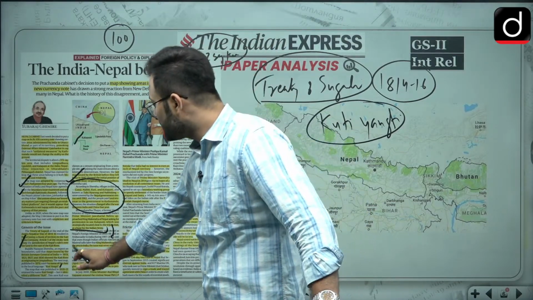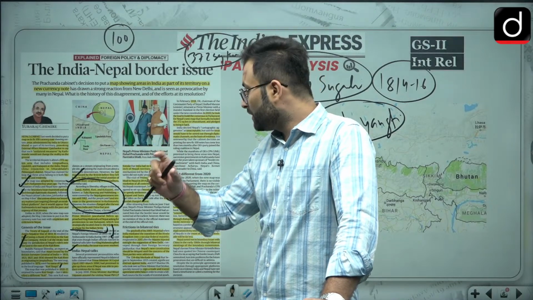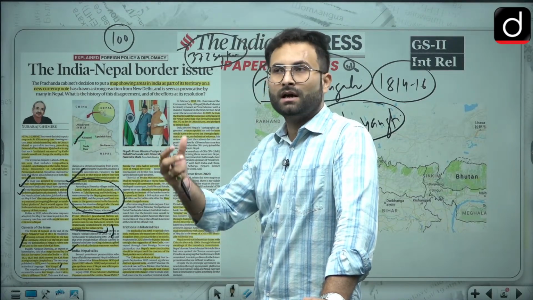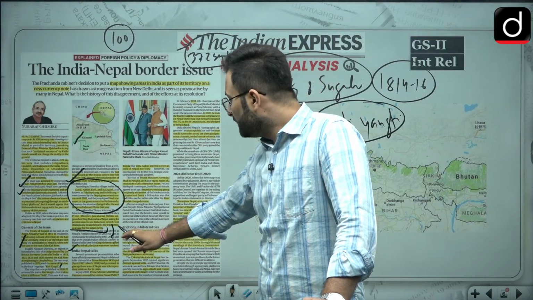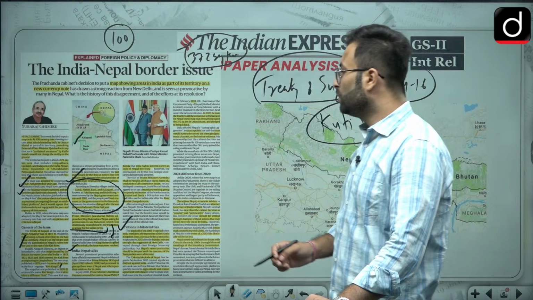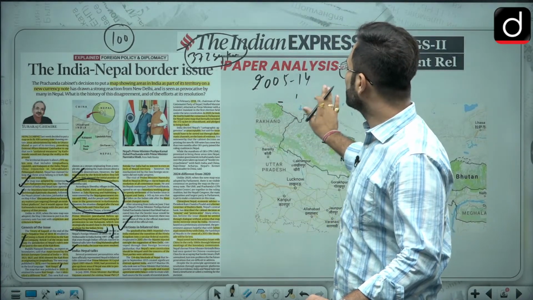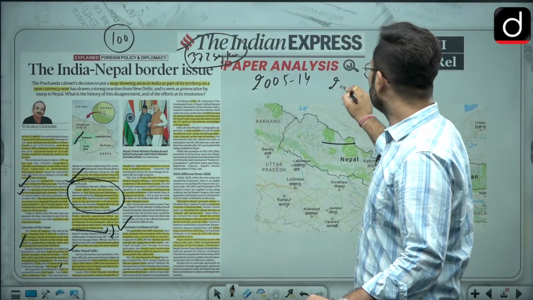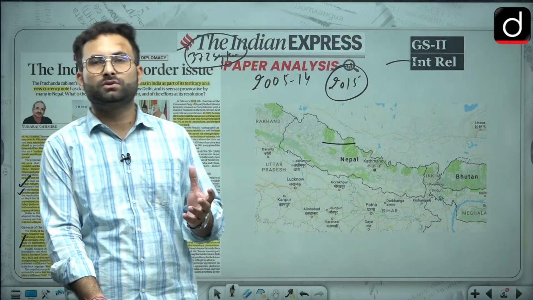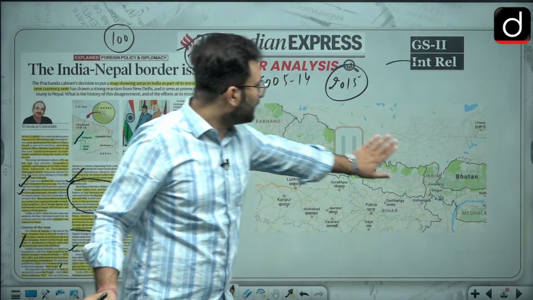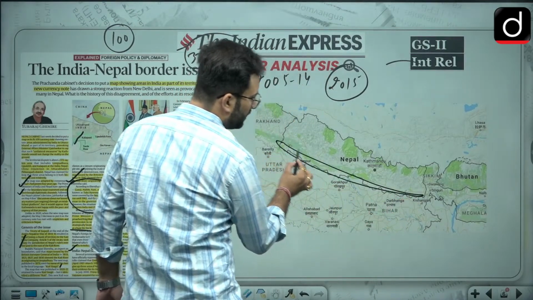India-Nepal talks have been going on at various times, in the time of Atal Bihari Vajpayee, Mr. Gujral's regime, and Narendra Modi's time. Now, frictions in the bilateral ties: as I told you, from 2005 to 2014 there were cordial relations. In 2015 Nepal was making their new constitution, and there is a community called Madheshis. Here you can see the map of Nepal, and this is the Tarai region.